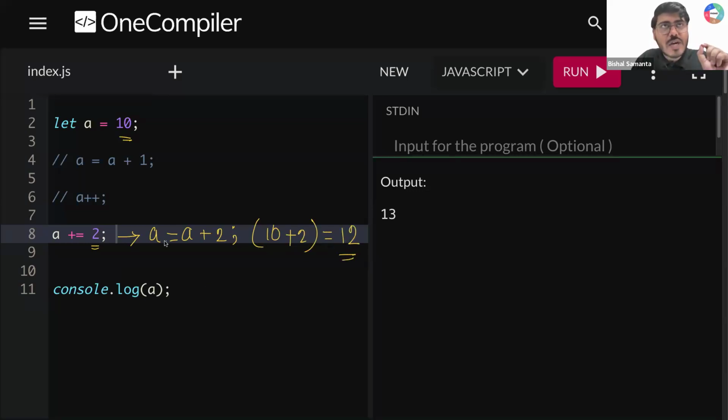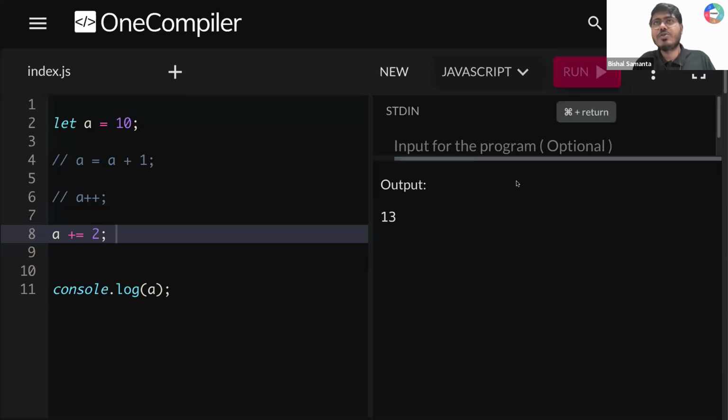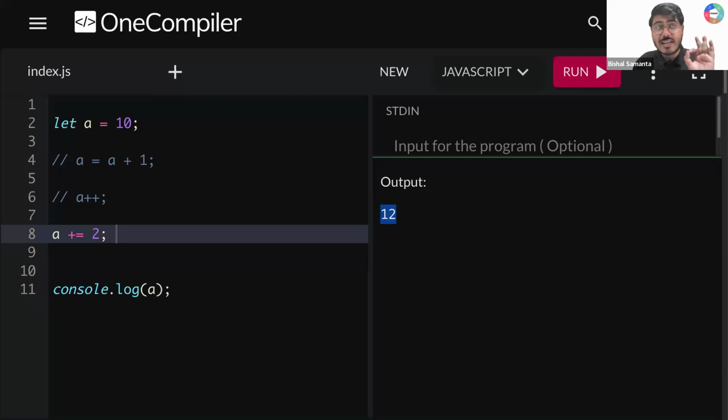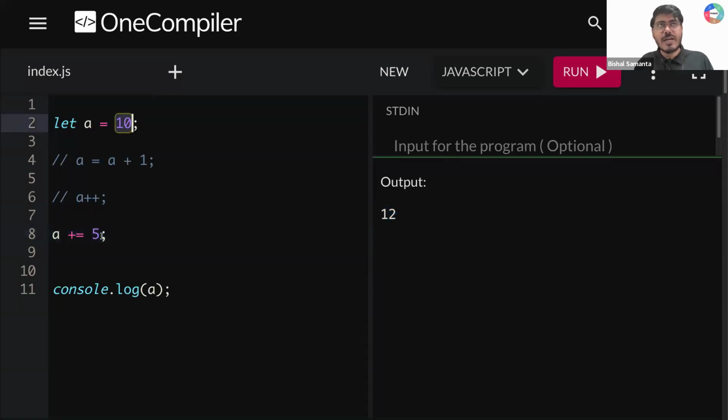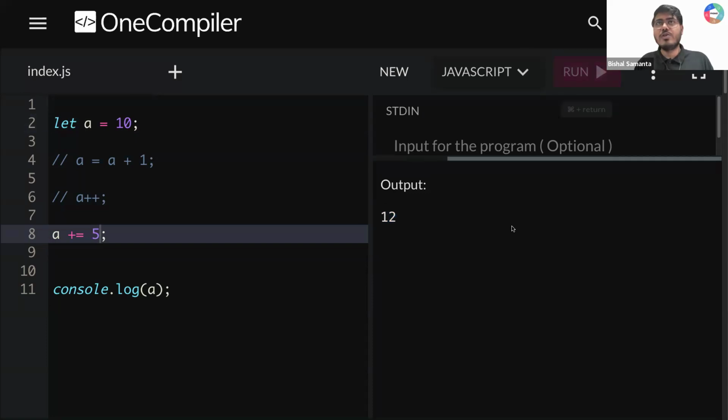So you are saying that, okay, please reassign this variable A with a new value 12. So your A value was 10 previously. You change it from 10 to 12. After that, you are printing console.log A. What is your A value, guys? My A value is 12. So if I run this thing, what am I getting? I'm getting 12. क्या ये clear है? Let's say here I'm writing 5. Can you tell me what will be my updated value? Previously it was 10. I'm incrementing this value by 5. So my new value should become 15. Right?